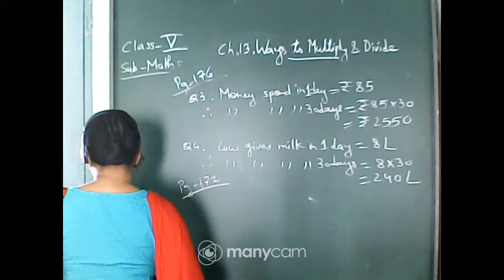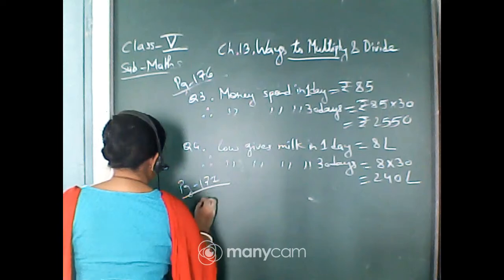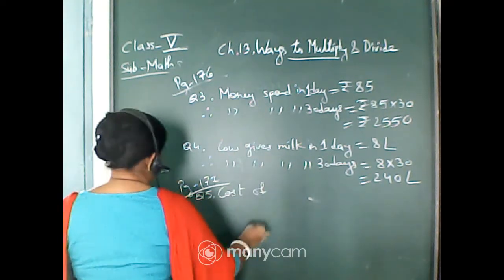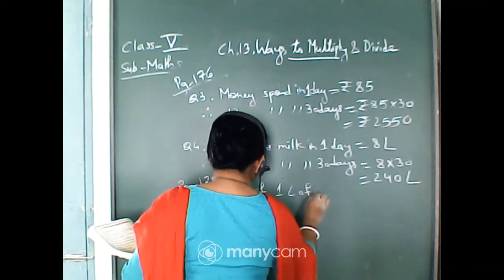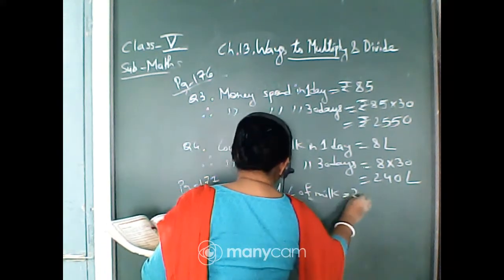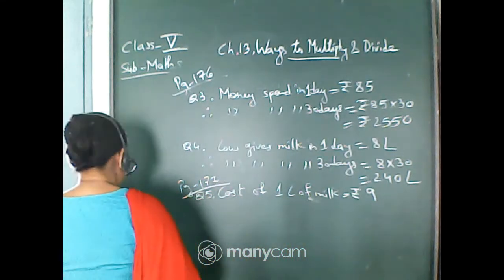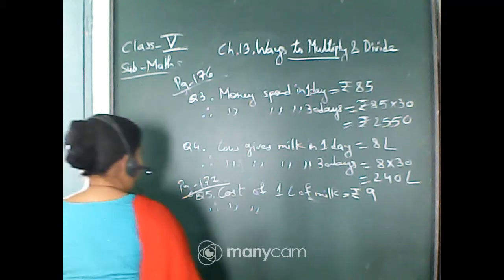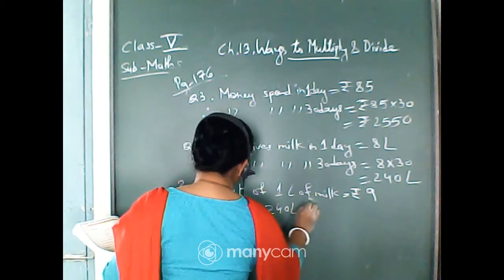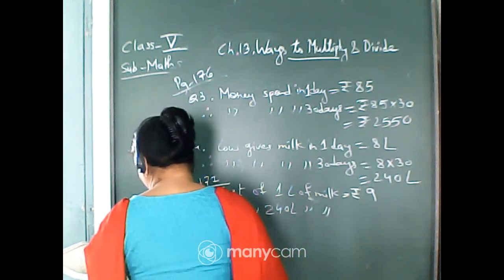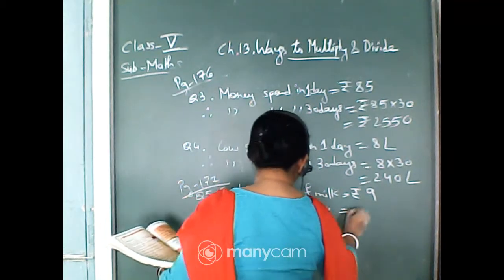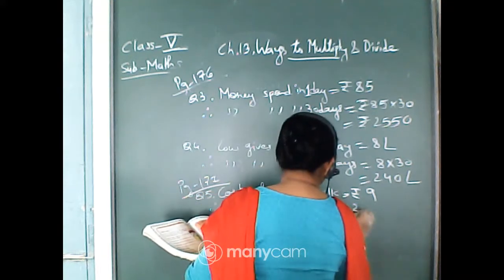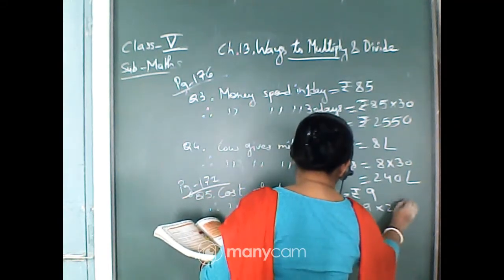Cost of 1 liter of milk. This is number 5. Cost of 1 liter of milk is equal to rupees 9, isn't it? Therefore, cost of 240 liters of milk, because in 1 month the cow is giving 240 liters of milk. So the whole 240 she is selling, so it will be multiplied by 240.